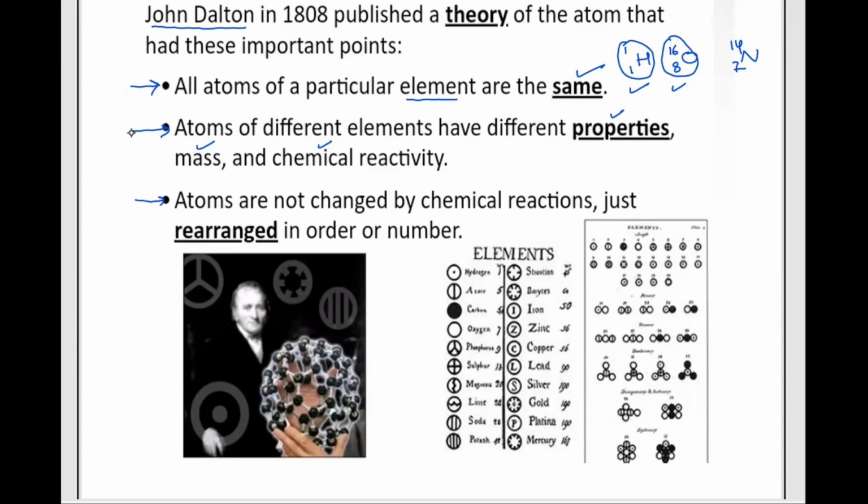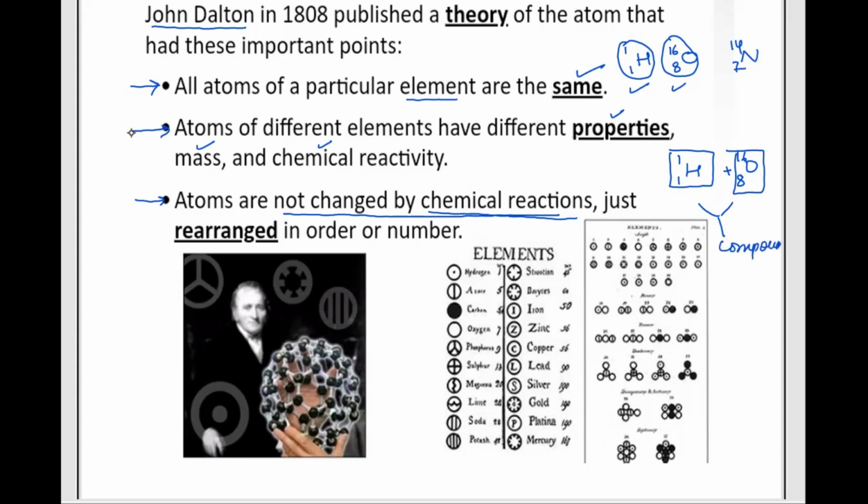The next point is that atoms are not changed by a chemical reaction, they are just rearranged in order or number. The hydrogen atom remains the same. But when it reacts with an oxygen atom, when they undergo a chemical reaction, they form a compound.